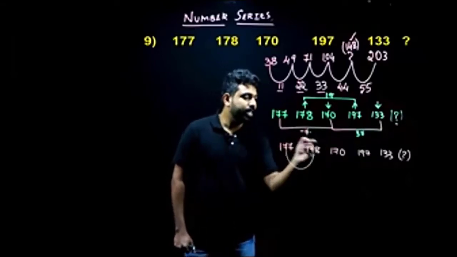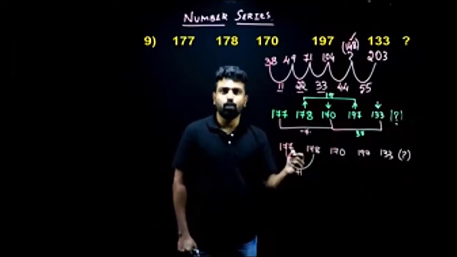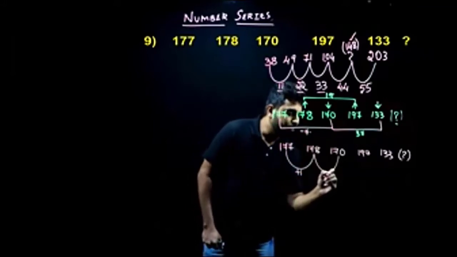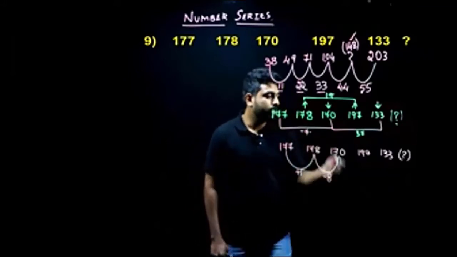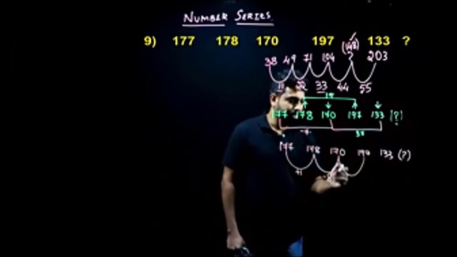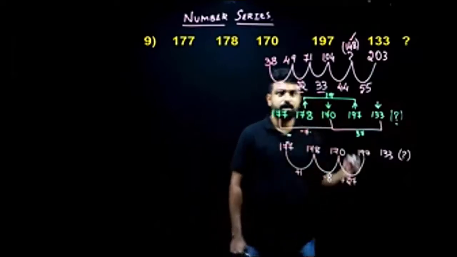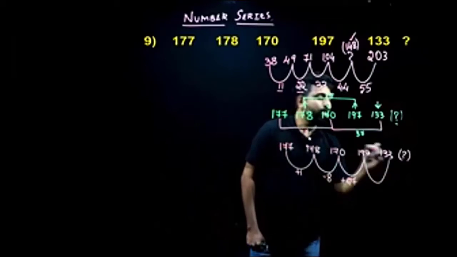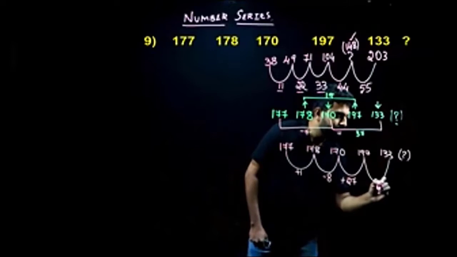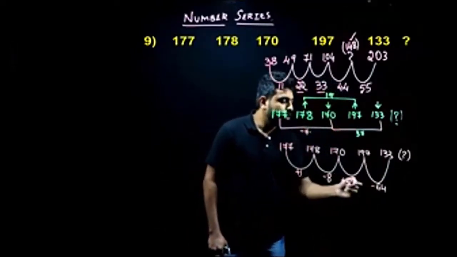The difference here, 177 to 178. What's happening? There is an addition of +1. What about 178 to 170? There's a decrement of 8. So it is -8 here. What about 170 to 197? What will be my difference here? My difference here will be 27. So it is +27. What about 197 to 133? What's happening here? There's a decrement of -64. So there is 1, 8, 27, and 64.